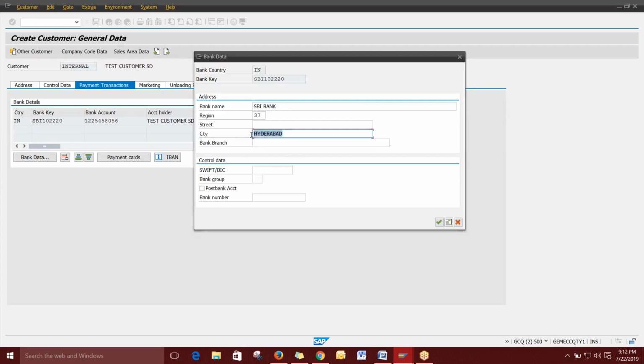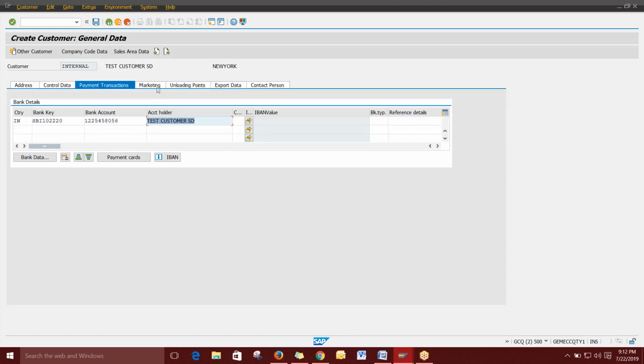Yes, bank branch. Okay, so Hyderabad. Yes, that's it. So I have just given the basic things. When I want to pay a particular customer in any case, I can use the bank details that I have entered in this customer master. I can directly take them and use them in the system. That's why we are collecting the maximum information.